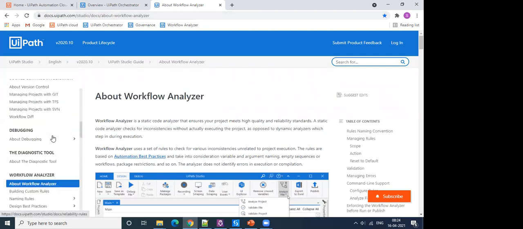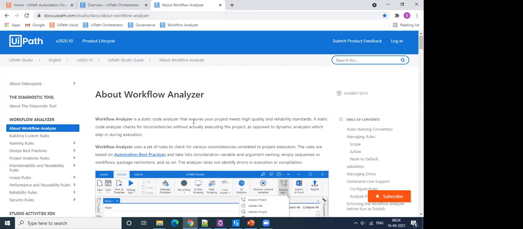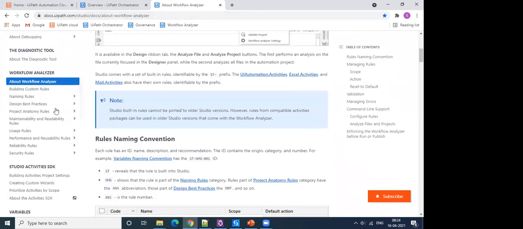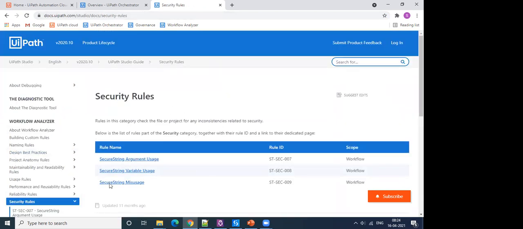All right, so here you see Workflow Analyzer. Workflow Analyzer helps us ensure our project is meeting high quality standards, right? If you look here, there are different security rules that Workflow Analyzer provides. These three security rules you see are centered around ensuring secure password practices.